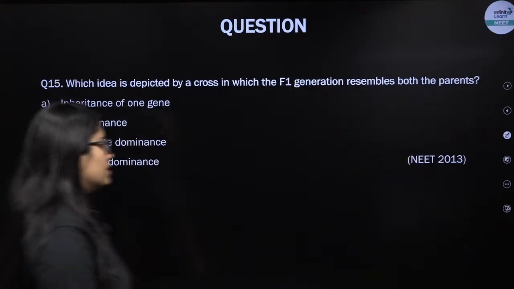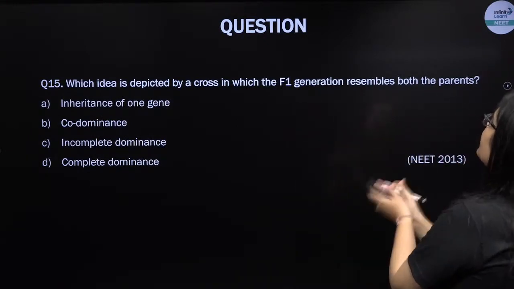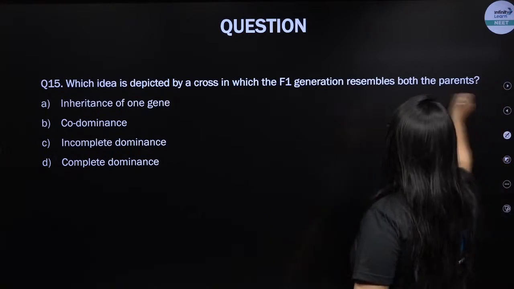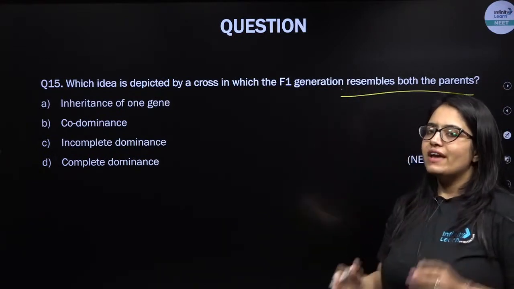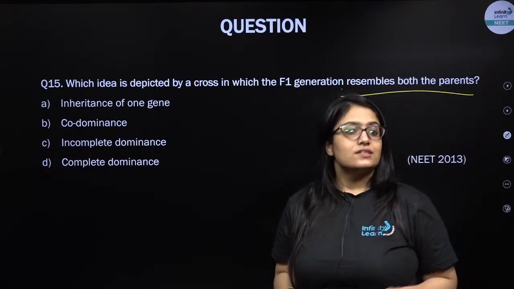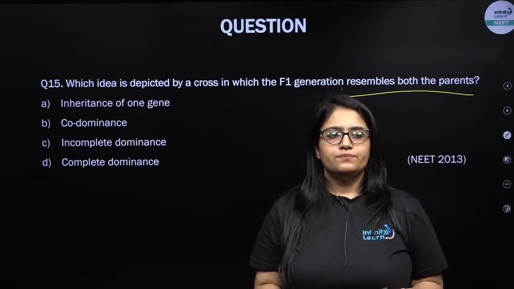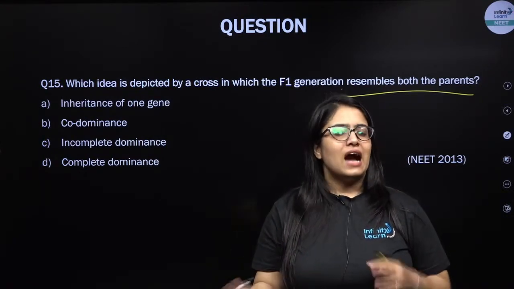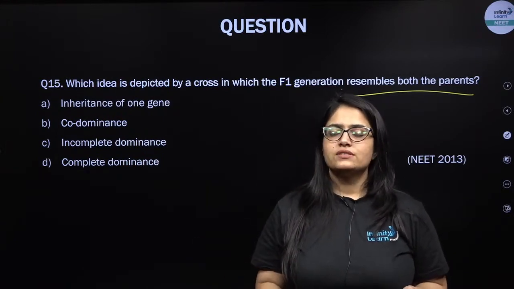Next question. This was asked in NEET 2013. Which idea is depicted by a cross in which the F1 generation resembles both the parents? Multiple times I have repeated in the class, listen to this very carefully: whenever the F1 generation represents either of the parents, it is the case of dominance or complete dominance.